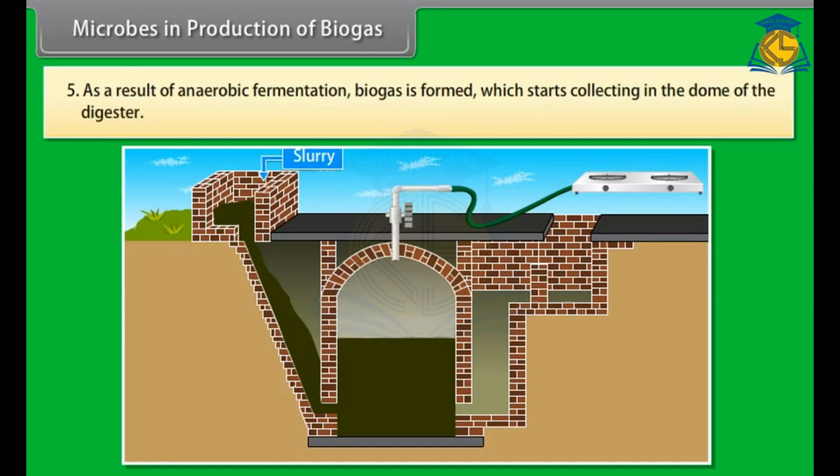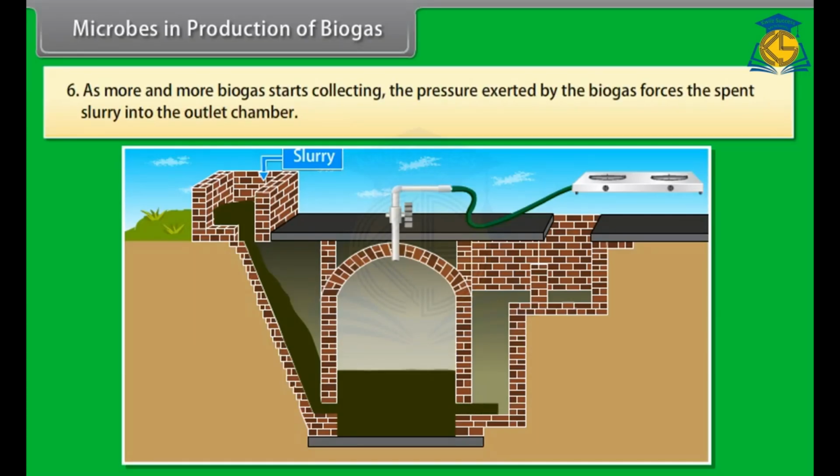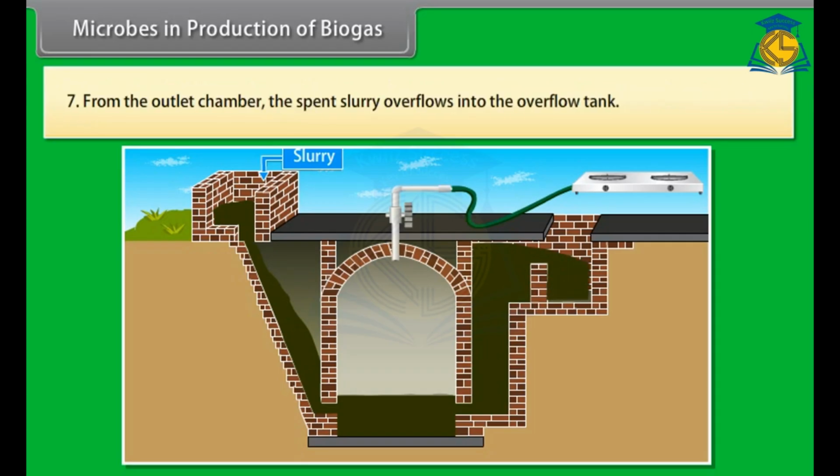Number 5. As a result of anaerobic fermentation, biogas is formed, which starts collecting in the dome of the digester. Number 6. As more and more biogas collects, the pressure exerted by the biogas forces the spent slurry into the outlet chamber. Number 7.